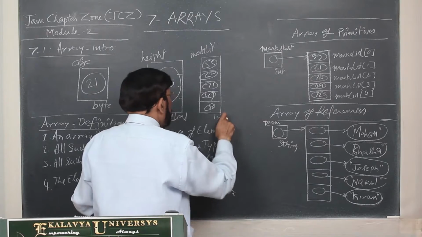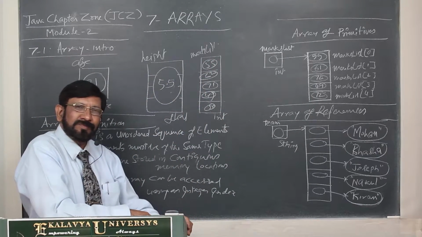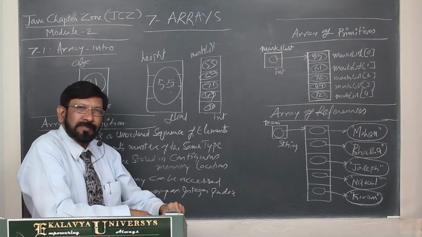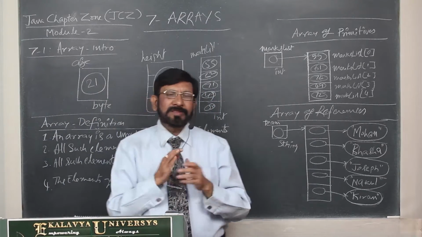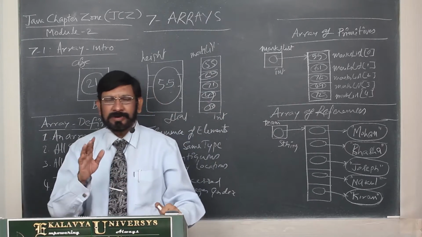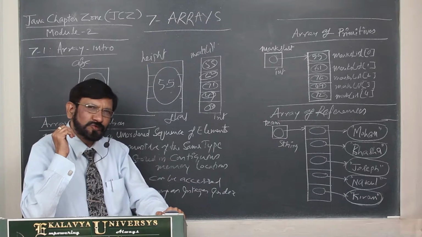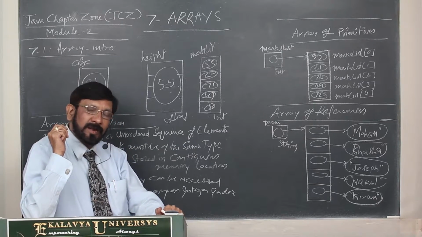In this, only the same type of elements you can store. Understand? Because its type is int, only integer type elements you can store. For this purpose, Java provides us a simple, very easy to use and very efficient data structure called array.